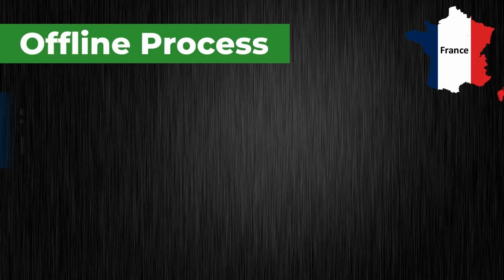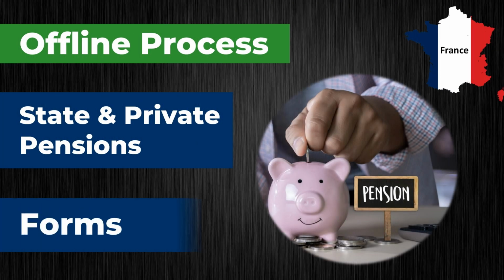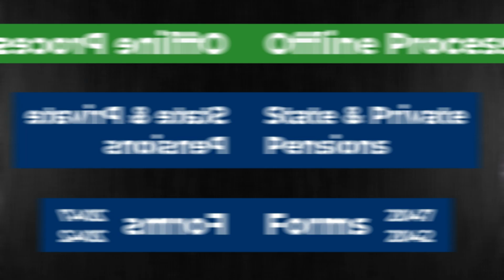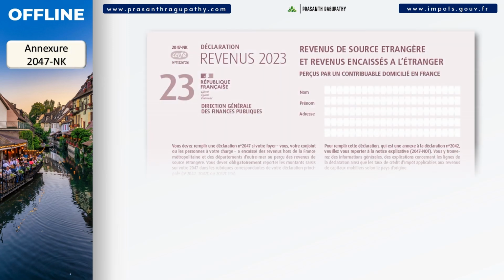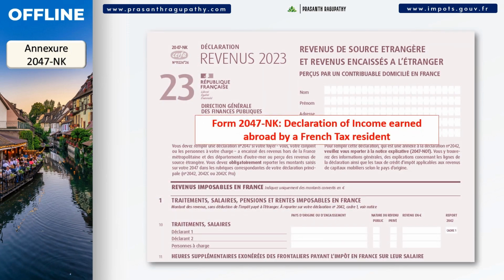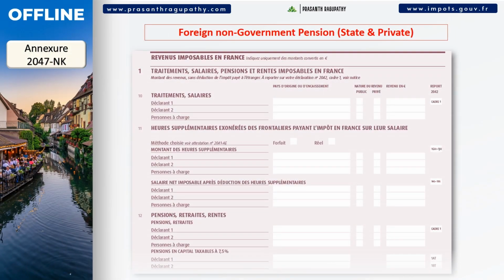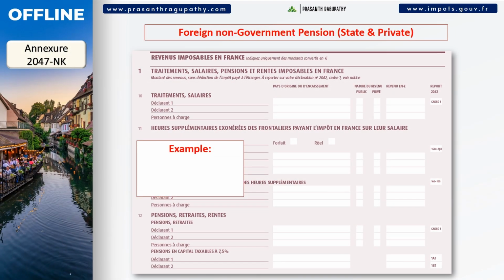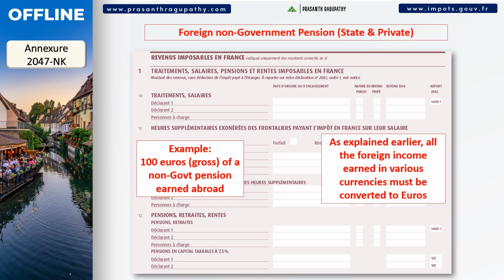Now, let us explore the offline way of declaring a foreign state or private pension income. You can download the Annexure Forms 2047 and the main tax form 2042 from the links shared in the description below. Let us take an example of 100 euros of non-government pension income earned in India or the UK. If you are from a different country, feel free to ask your questions in the comments below.